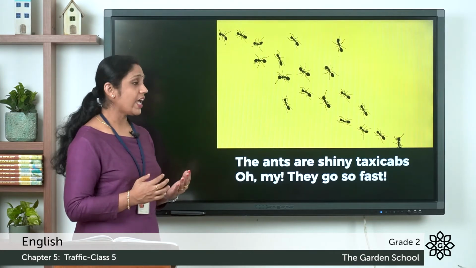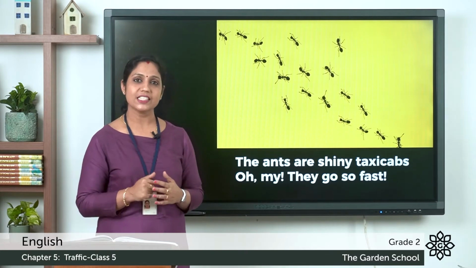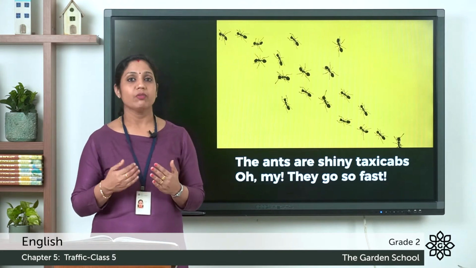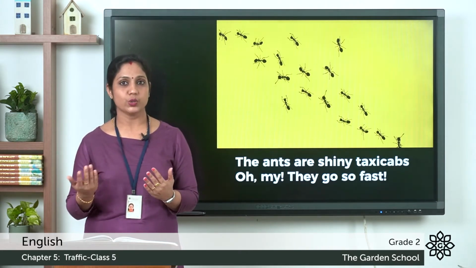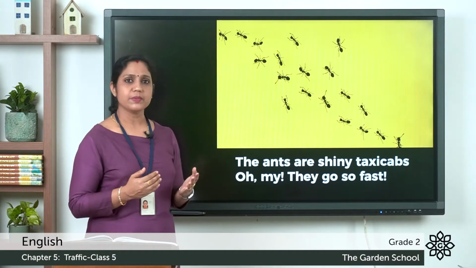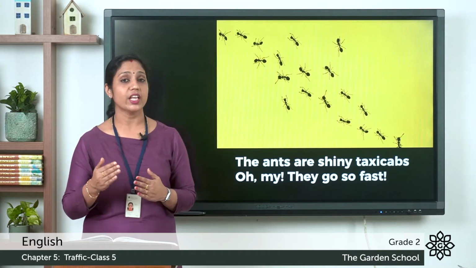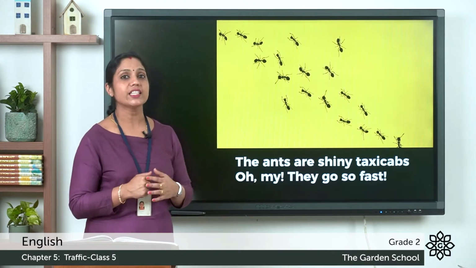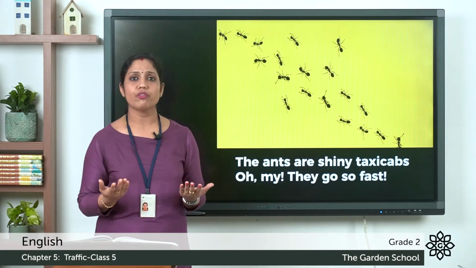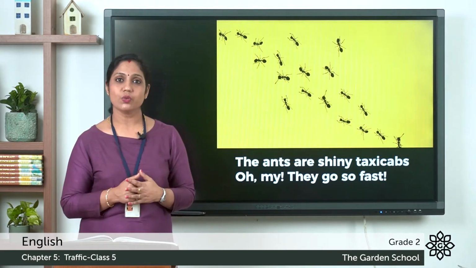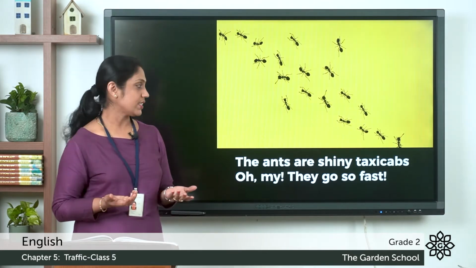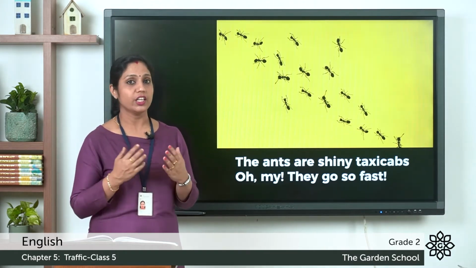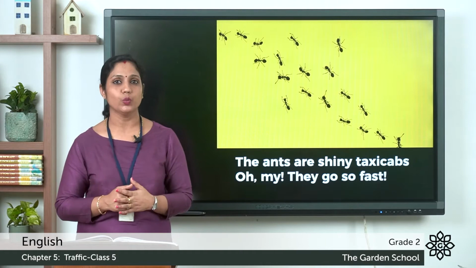Poet is telling the ants are shiny taxi cabs. So how the ants are compared? They are compared to the shiny taxi cabs. What do you mean by taxi? You can see we hire taxis when we want to go from one place to another, right? So the taxi cabs, and have you seen how the taxi cabs are arranged? They are also arranged in a straight line. So the poet is telling the ants are shiny taxi cabs. Oh my, they go so fast. And have you ever observed how these ants walk? They go so fast. So the poet is telling the ants are like shiny taxi cabs and they go so fast. They keep on working. The ants, you know, they are very hardworking people.